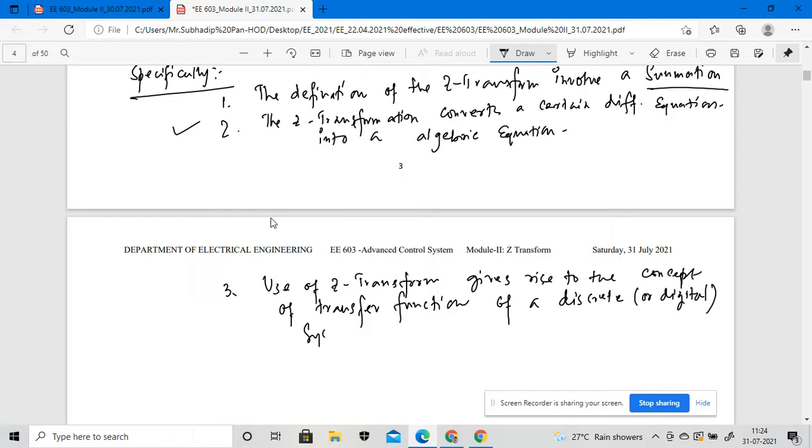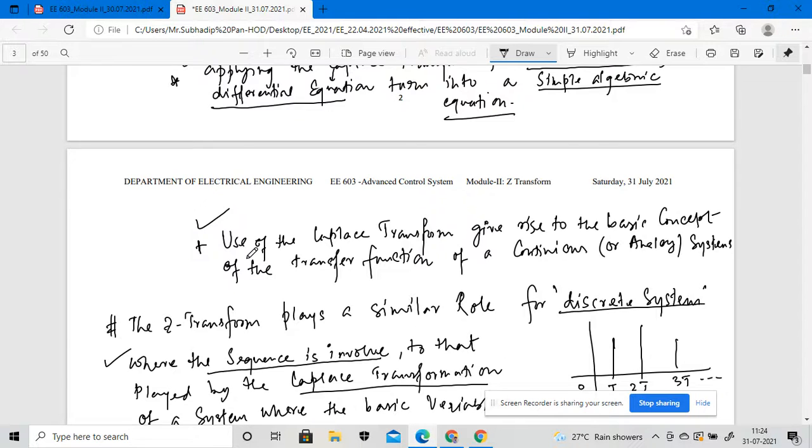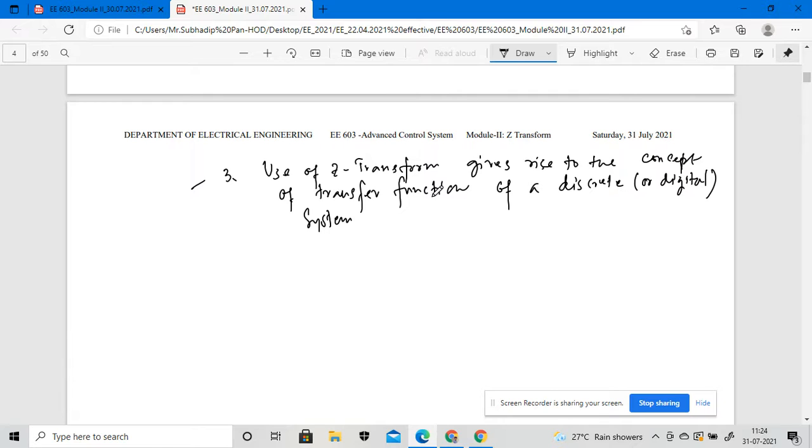Okay, so point number three will be different from the Laplace transformation. In case of a Laplace transformation, the use of the Laplace transformation gives rise to the basic concept of a transfer function of a continuous signal or the analog signal. But in case of a Z transformation, the use of the Z transformation will give rise to the concept of a transfer function of a discrete system or the digital system. That is the difference between the Laplace transformation and the Z transformation, right?